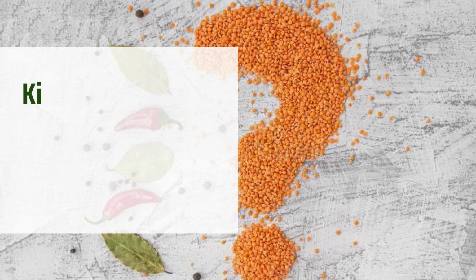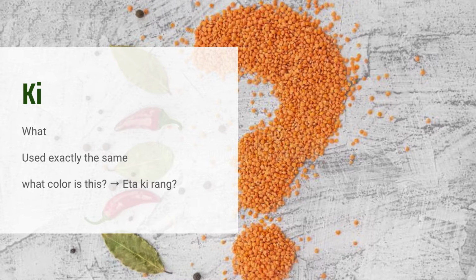Now we have ki. So ki means what. And it's used exactly the same way. If we're going to ask, what color is this? You can say, eta ki rong. Eta means this, ki is the word what, and rong means color. So eta ki rong.